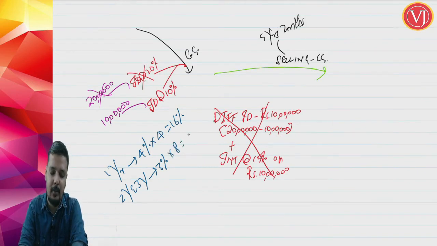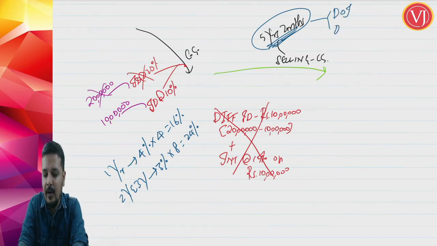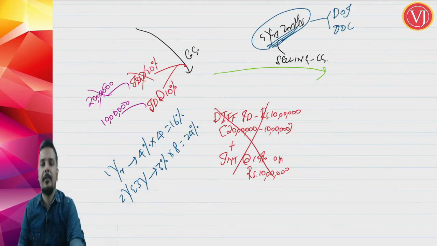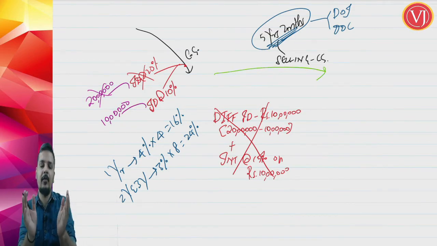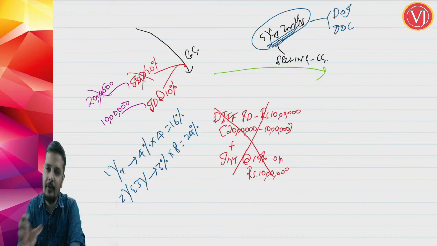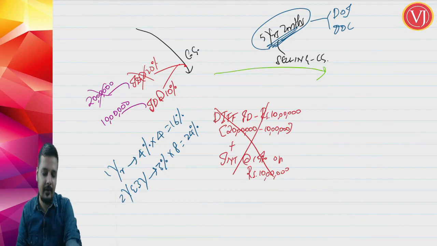So you are talking about 24%. How many years has it been used? 5 years 2 months. And how did you get this 5 years 2 months? From the date of importation till the date of clearance. From the date the capital goods are imported and put to use till the date of clearance. So it was used for 5 years 2 months, and you have to calculate that.